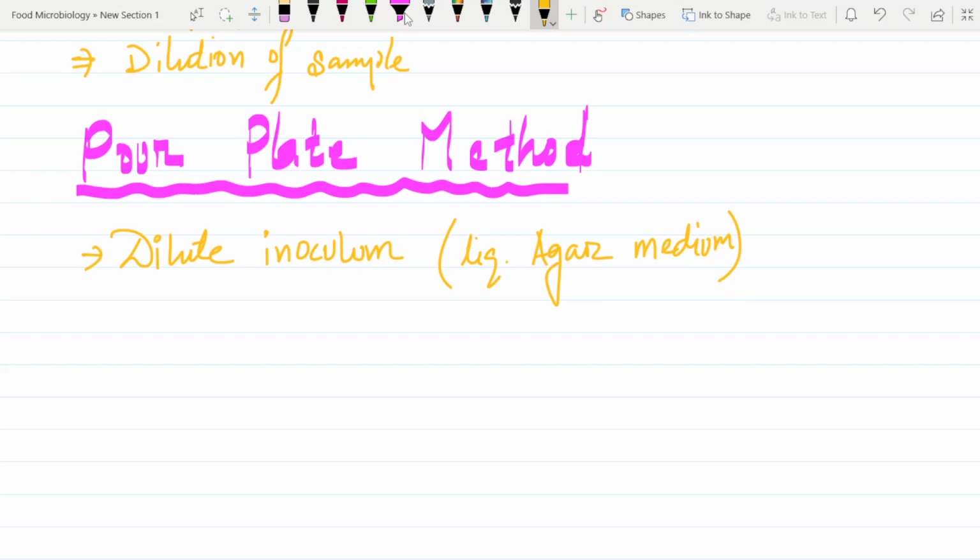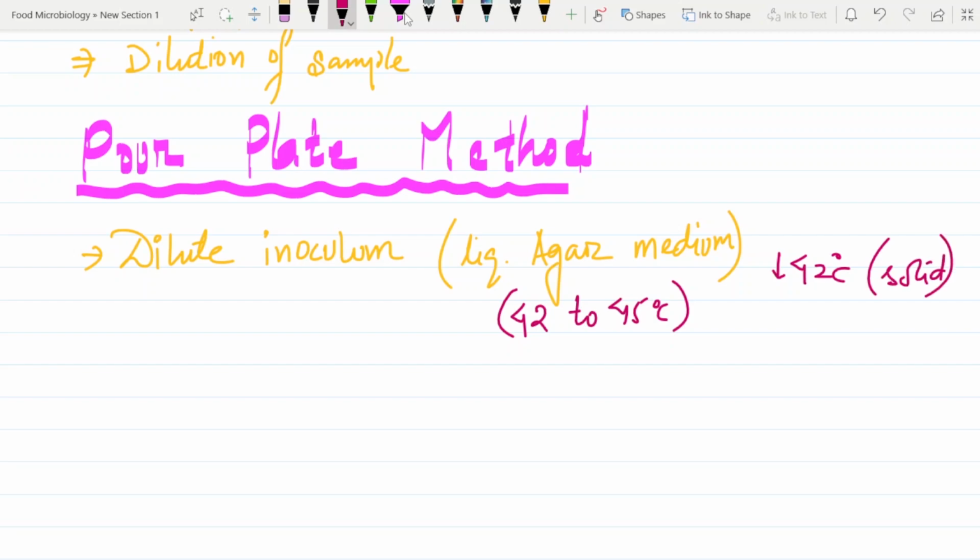One interesting thing about this agar medium is that it becomes liquid only at 42 to 45 degrees Celsius. At this temperature range the agar medium is liquid. If it is below 42 degrees Celsius, it will become solid. In the range of 42 to 45, it will be liquid, and at that time we can do the pour plate method.